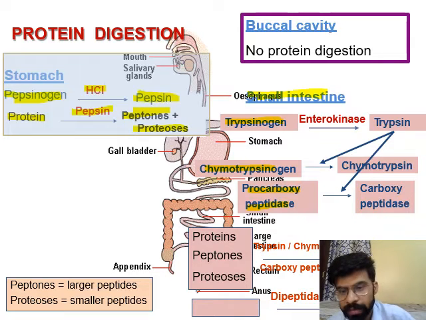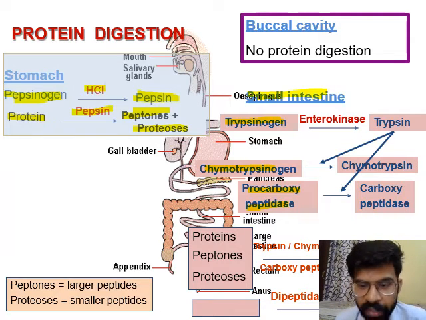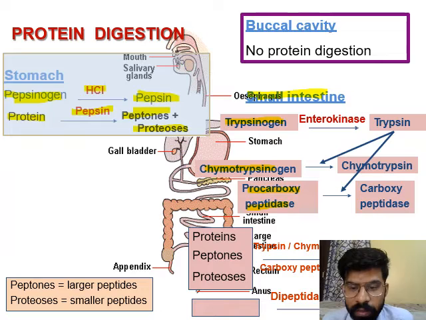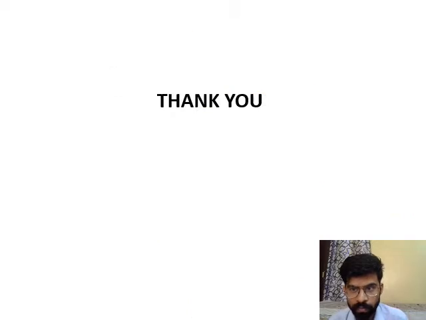And if someone asks whether protein is digested in our buccal cavity or mouth, you mention that no protein digestion will take place in the buccal cavity. Why? Because protein digesting enzymes are not present in the buccal cavity. Only starch digesting enzymes are present. That is, salivary amylase is present in our buccal cavity, which digests only and only starch. No protein digestion will occur in the buccal cavity. So this is all about protein digestion, and this topic is very important for your exams also. Thank you.